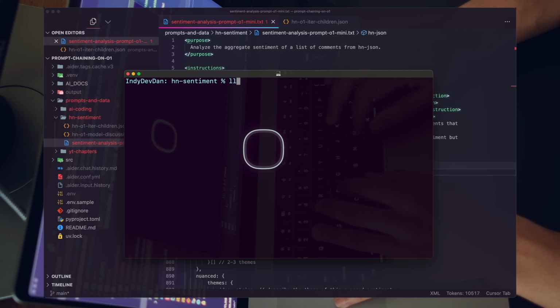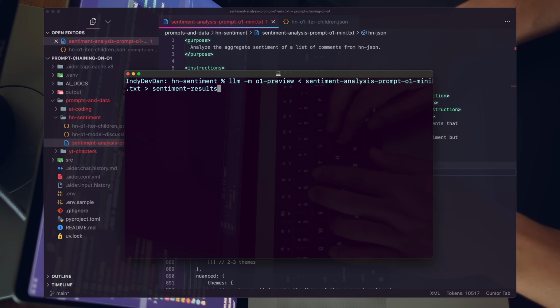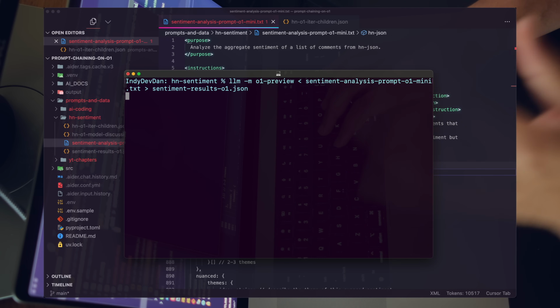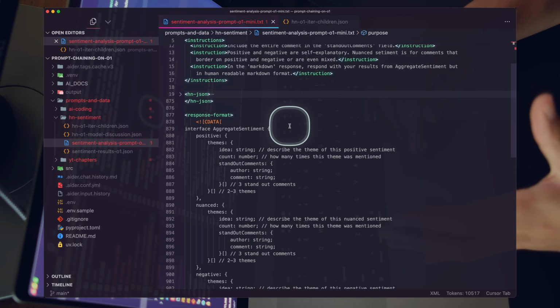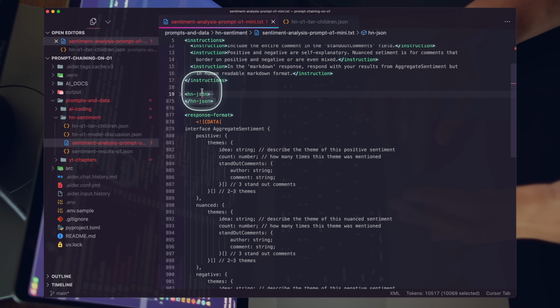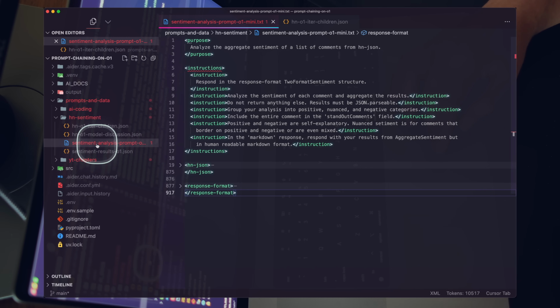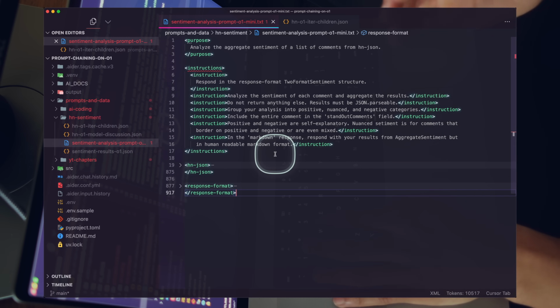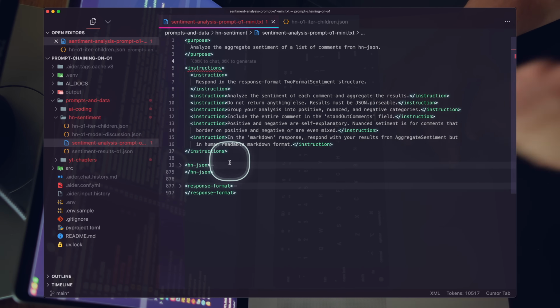We'll say llm -m o1-preview, direct our sentiment prompt. And let's go ahead and pipe the results out to results o1.json. And this is going to give us a JSON file back. So we'll let that prompt kick off, and that should generate a brand new sentiment analysis for us automatically. And we can reuse this. It's all about what you're passing into the hn.json. And again, one of the great parts about structuring your prompt like this and having them in text and using a great tool like LLM from the CLI is that everything is reproducible. I have the static prompt that I can improve over time.